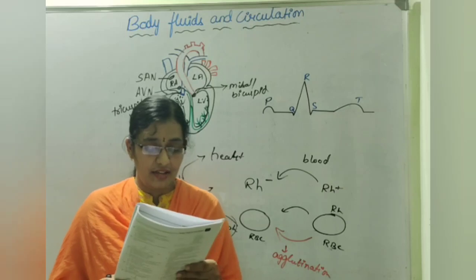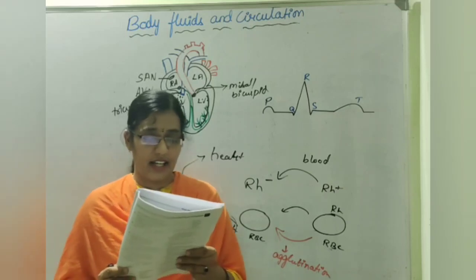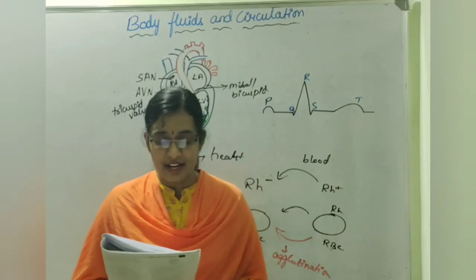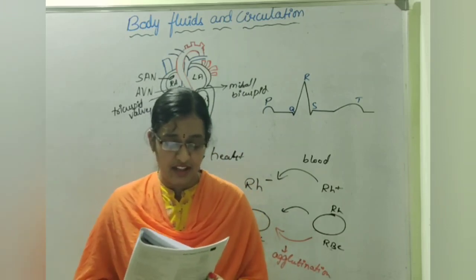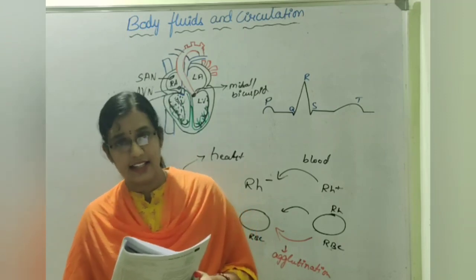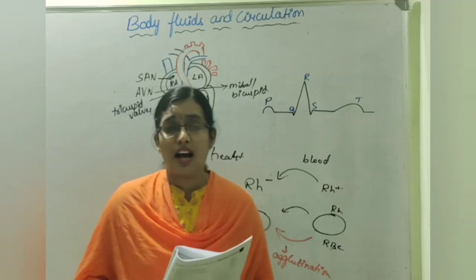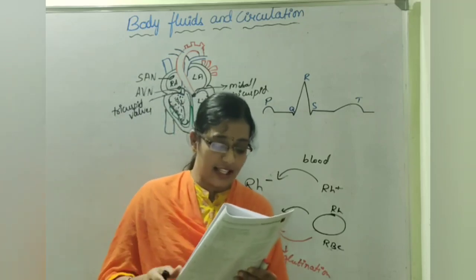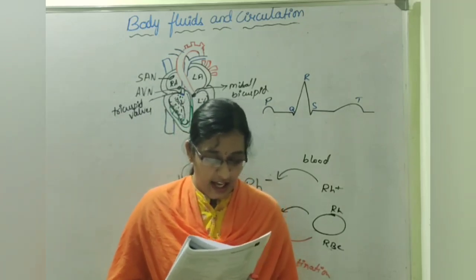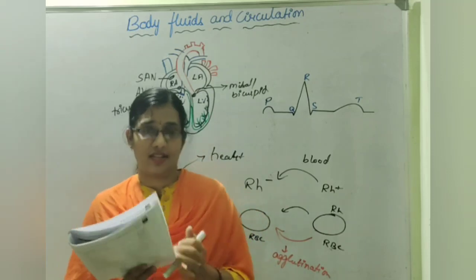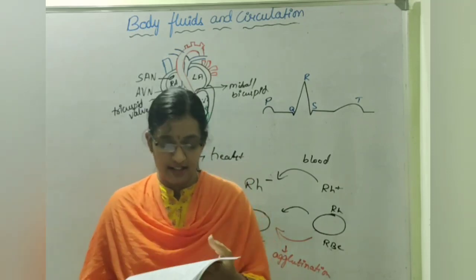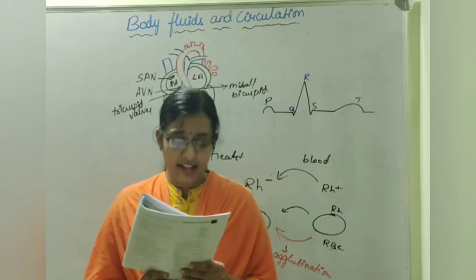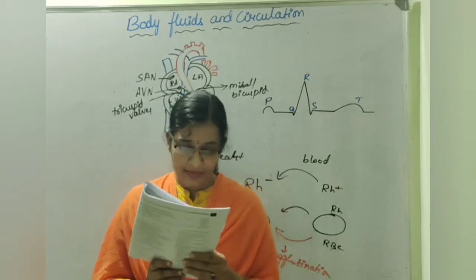Next question, read the following statements and find out the incorrect statement. First statement, heart is situated in the thoracic cavity in between the two lungs, slightly tilted towards the right. Our heart is not slightly tilted towards right, it is slightly tilted towards left. And second, heart has the size of a clenched fist. So it has the size of a clenched fist, of course, yes. And here they are asking for the incorrect statement.